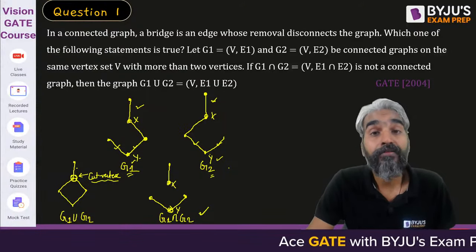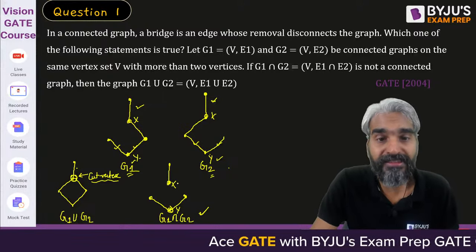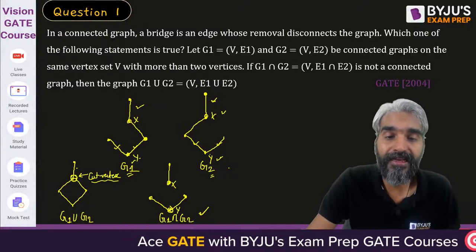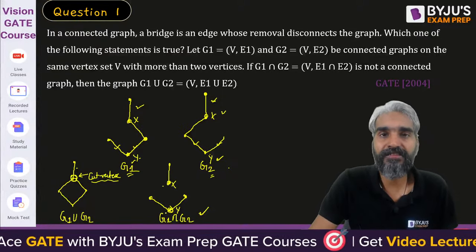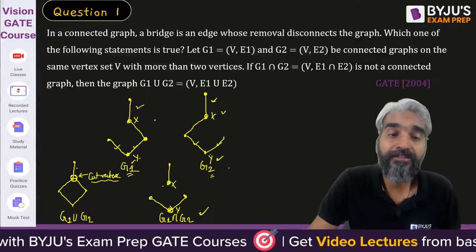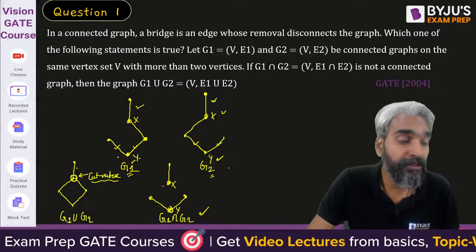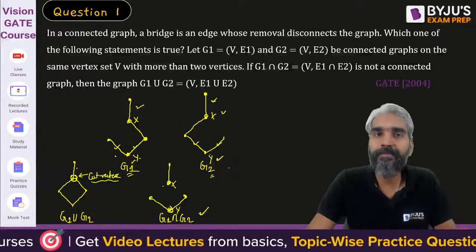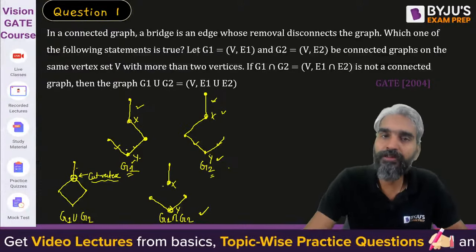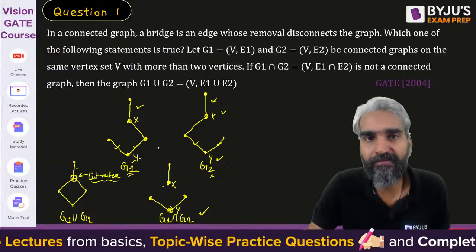So that's the idea. If there are two vertices X and Y such that they are not connected in G1 intersection G2, but they are connected in G1 and G2, then there must be two disjoint paths between X and Y: a separate path in G1 and a separate path in G2.